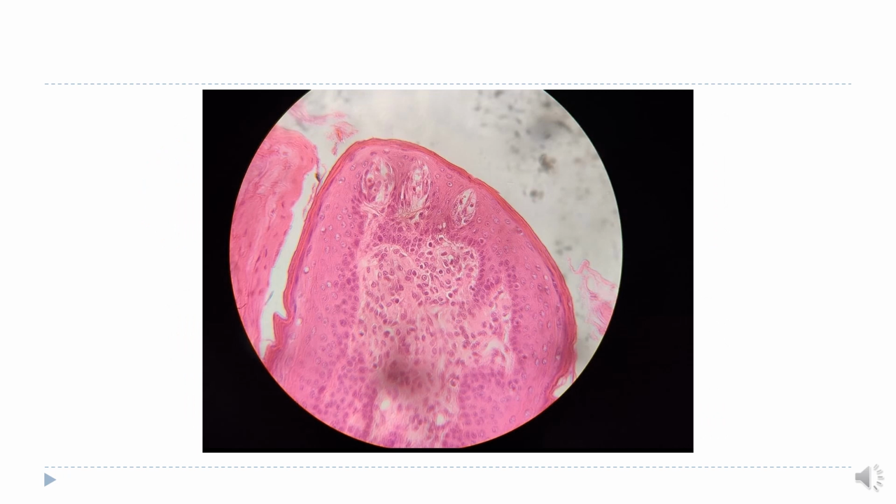So you can see this is the mushroom shaped papilla, and these are the taste buds interspread among the epithelial cells. This is the epithelium, stratified squamous non-keratinized epithelium, and the lamina propria. So this is a fungiform papilla with taste buds on the apical surface.